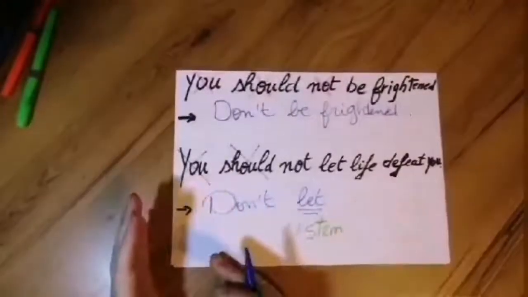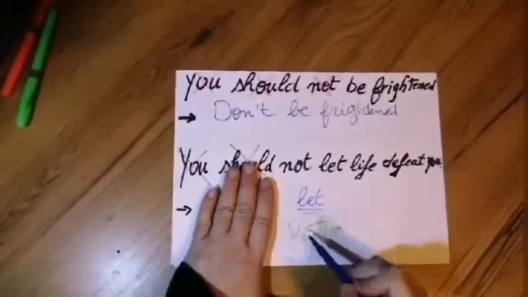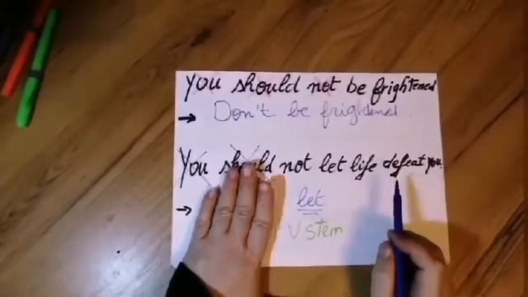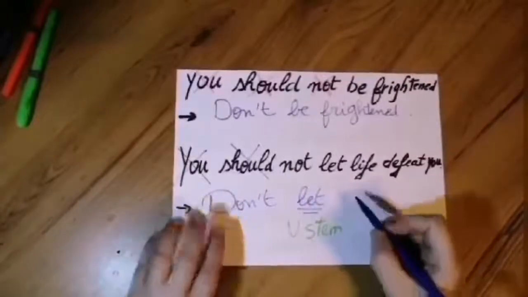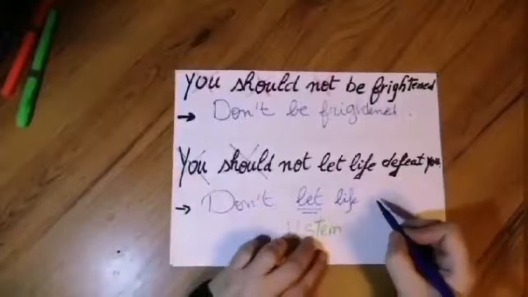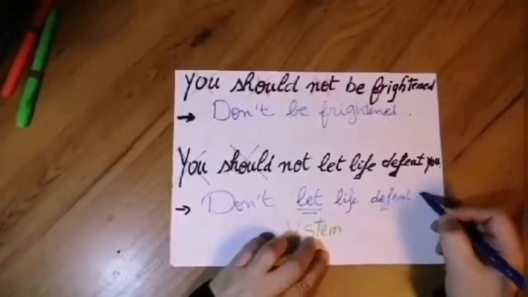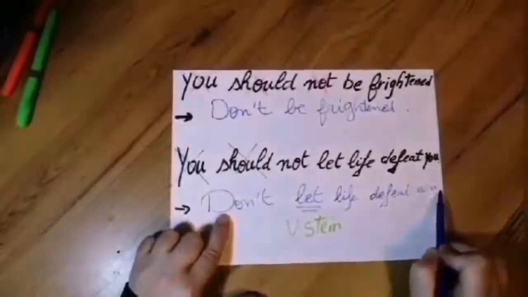So when it is affirmative, it is let, the verb stem. I start directly with the verb stem. But when it is negative, I put don't, let. And I write the rest of the sentence in a normal way. Life defeat you. Don't let life defeat you.